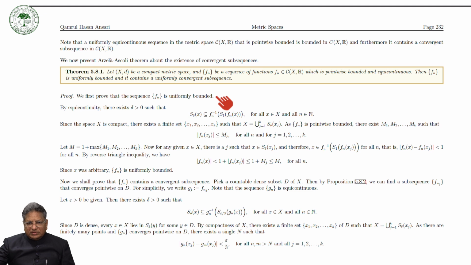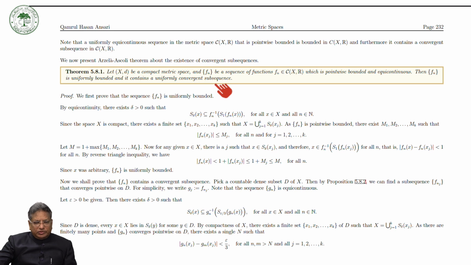As we have seen, point-wise boundedness does not imply uniform boundedness, but if the sequence Fn is point-wise bounded and equicontinuous, and of course it is defined on the set X which is compact, then Fn is uniformly bounded, and not only uniformly bounded, it contains a uniformly convergent subsequence.